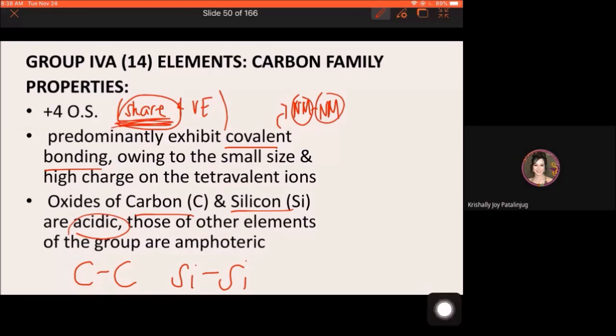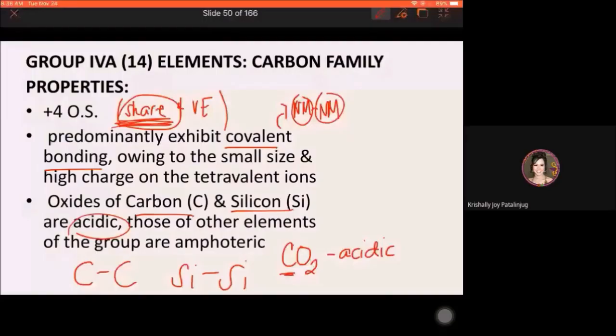And I have introduced to you nga kapag oxides of non-metal, example, carbon as a non-metal, it forms an oxide, example, carbon dioxide. So, a non-metal oxide that is said to be acidic. Kasi nga, if it is dissolved in a water solution, it forms acidic compounds.